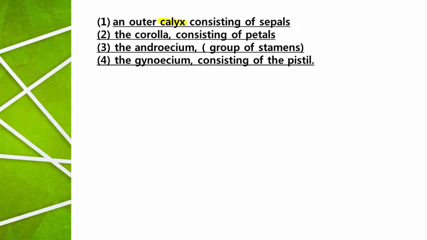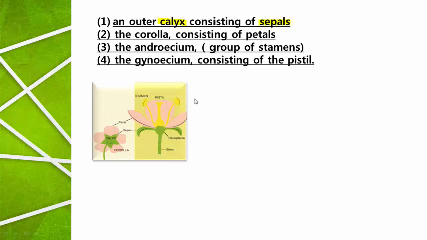Calyx is the outermost part of the flower and its individual units are called sepals. If you consider any flower, this green portion attached at the base of the flower represents calyx, and individual parts of the calyx are called sepals. Then the second one is corolla. It is the next whorl of the flower, and its individual units are called petals.